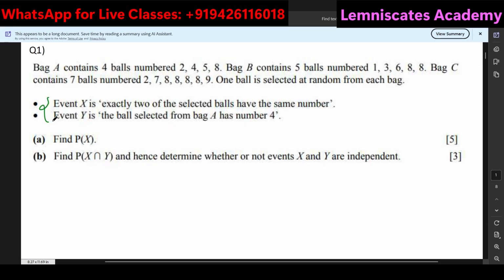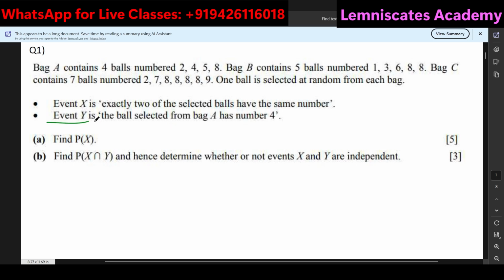Now there are two events given to us. Event X is such that exactly two of the selected balls have the same number. So out of the 3 balls that we'll be selecting, 2 of these balls will have the same number. This is called one event. Of course, there could be different numbers also, but we don't care about those kinds of events. We care about when we pick 3 balls, 2 balls must have the same number written on them.